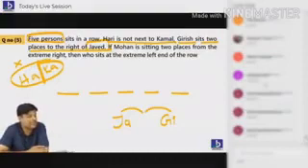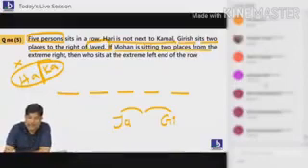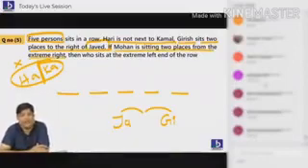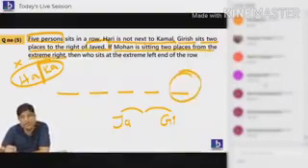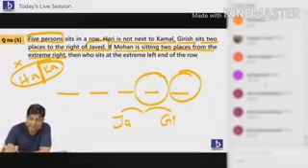Are you understanding, everybody? I'm leaving this one also. What should I do next? Mohan is sitting two places from the extreme right. From the extreme right, Mohan. Okay, this is the first place from the extreme right corner. This is the second place from the extreme right corner.